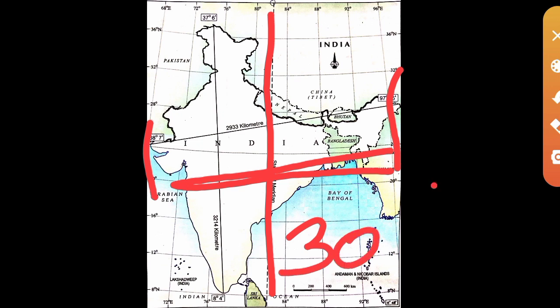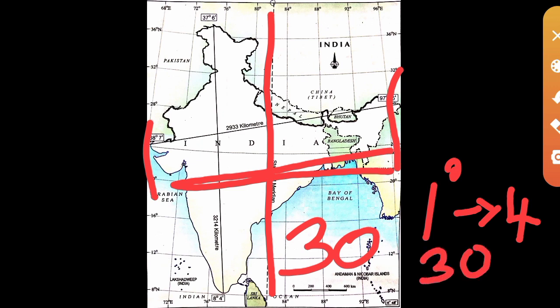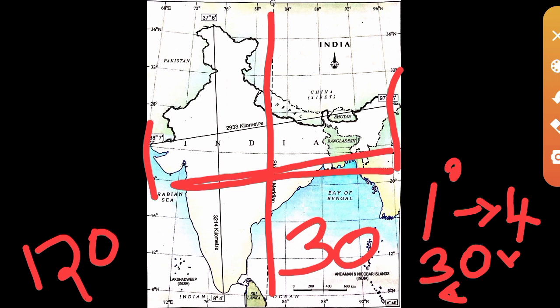So for 1 degree of longitude, earth takes a time of 4 minutes. This is the time taken to cover 1 degree of longitude. Okay, so for 30 degrees of longitude, it will take 120 minutes. That means 2 hours. So the time difference between Arunachal Pradesh and Gujarat is 2 hours.